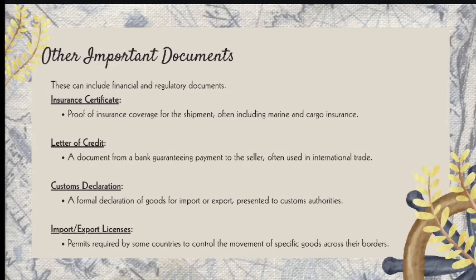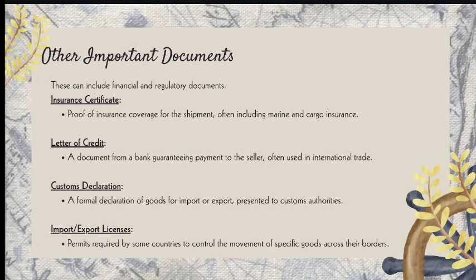And here is the other list of important documents. This can include some financial and regulatory documents. First is the insurance certificate.